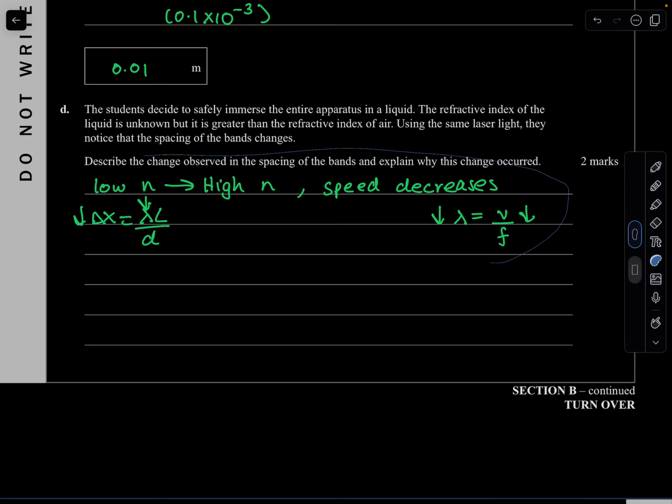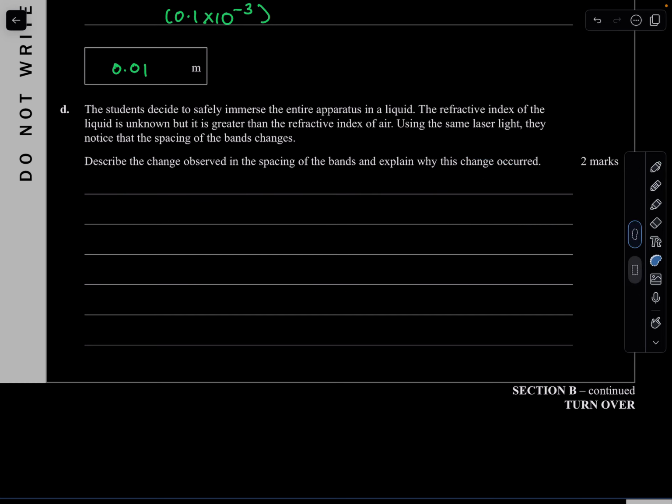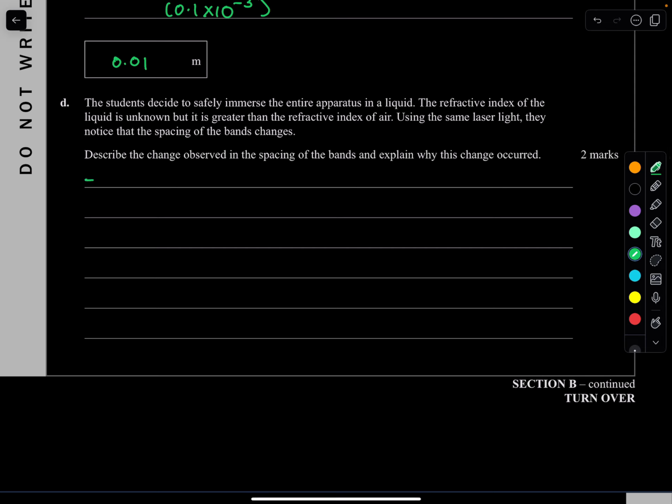So for 2 marks, we're just going to write it much nicer like that. So basically, overall, your spacing of those bands is going to decrease. So what you're going to say is the dot points of what you said. Refractive index increases. So overall, it increases. The speed of light decreases.